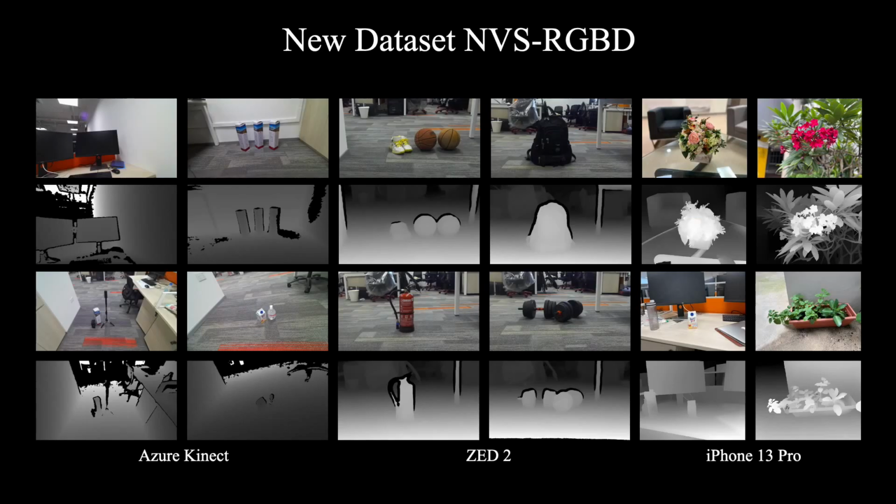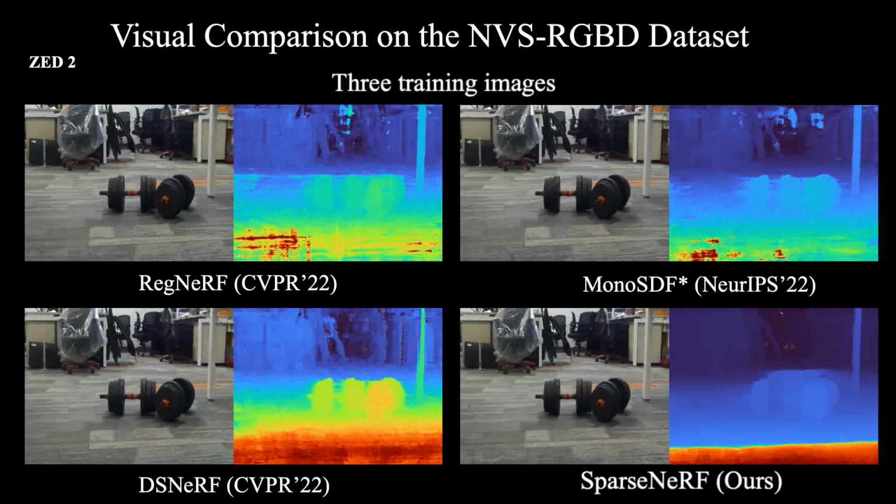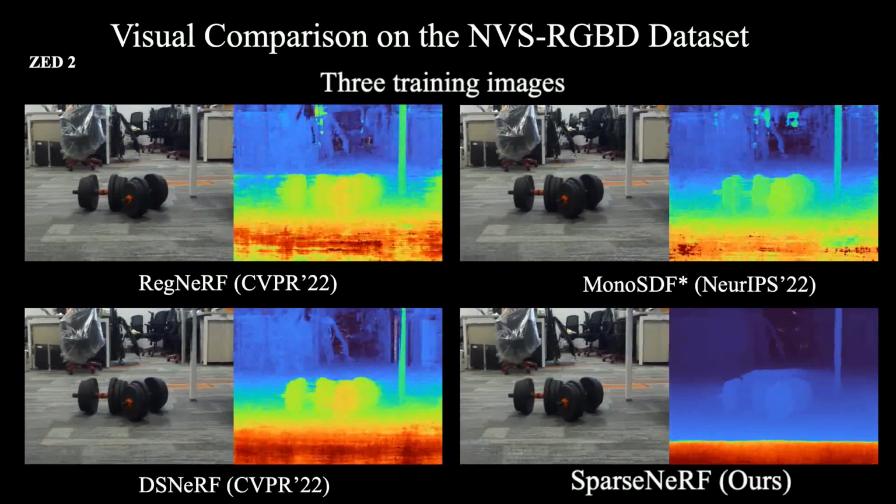We collect a new dataset, NVSRGBD. The new dataset includes coarse depth maps, captured by Azure Kinect, Z2, and iPhone 13 Pro. We study how to exploit these incorrect depth maps to improve few-shot NeRF. We then compare with regular NeRF on the new NVSRGBD dataset.